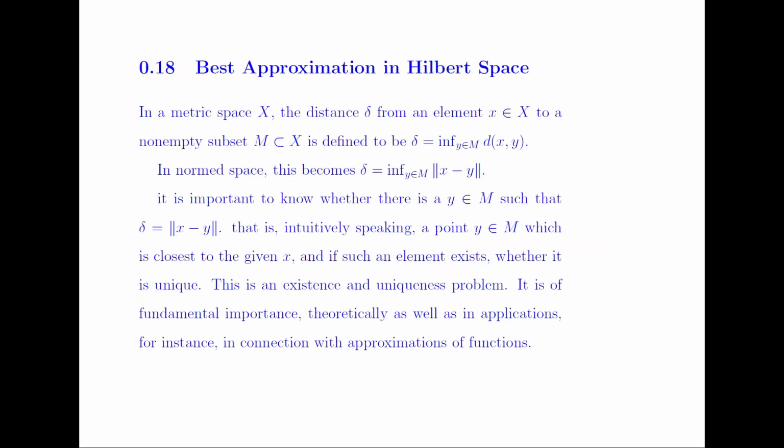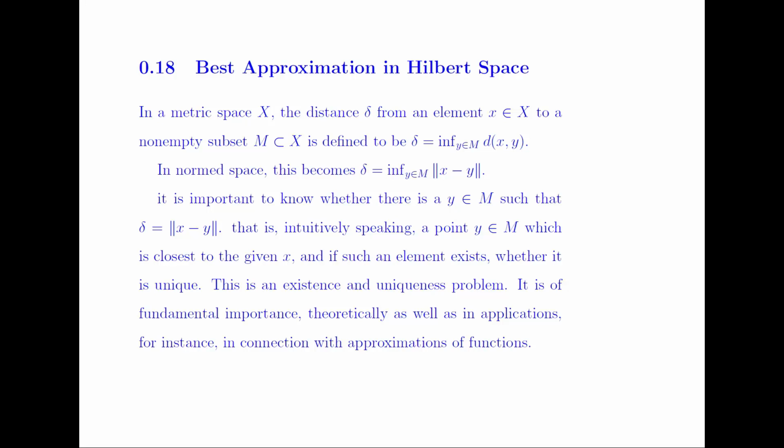So in a metric space, the distance delta from an element x belonging to the set X to a non-empty subset M is defined to be the infimum of d(x,y) where y belongs to M. And in a normed space, this becomes the infimum of the norm of x minus y, where y belongs to M. So it is important to know whether there is y belonging to the set M such that delta is equal to the norm of x minus y.